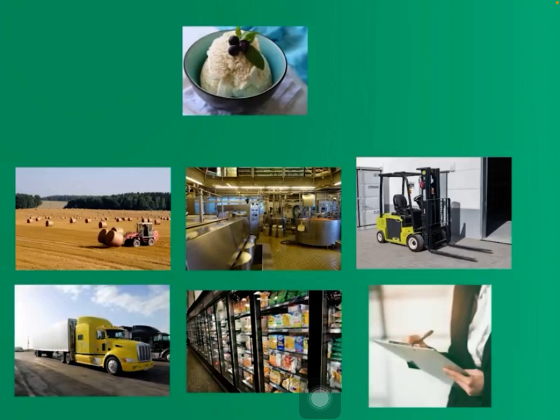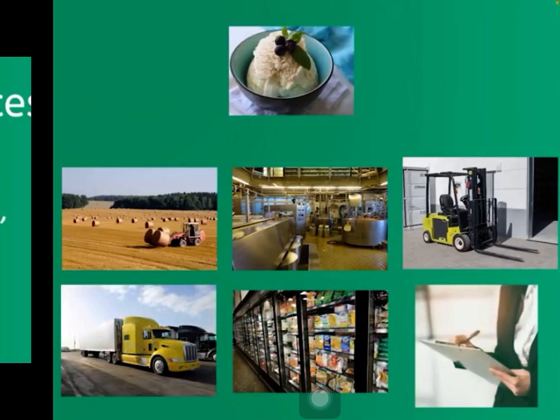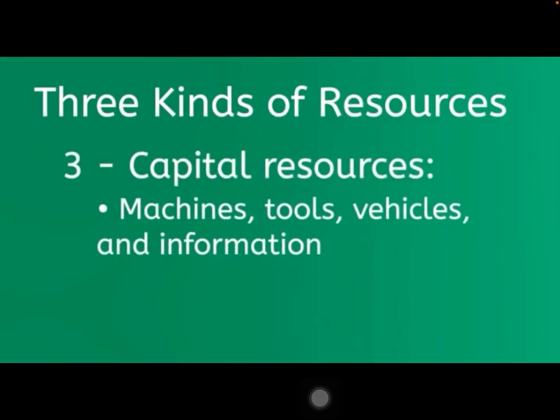Now there's some other examples here, but see if you can think of any other capital resources that would be needed to create ice cream that are not listed here. And again, just to quickly review before we go through your assignment, capital resources can be machines, tools, vehicles, and information and money. Tools that are used to make something that is man-made. Let's go take a look at your assignment for today.